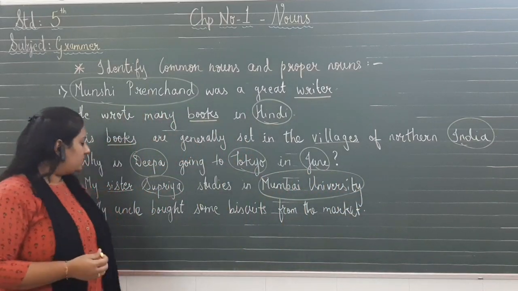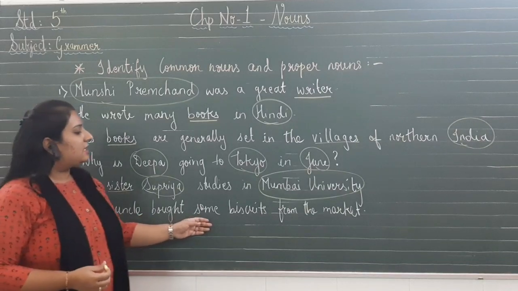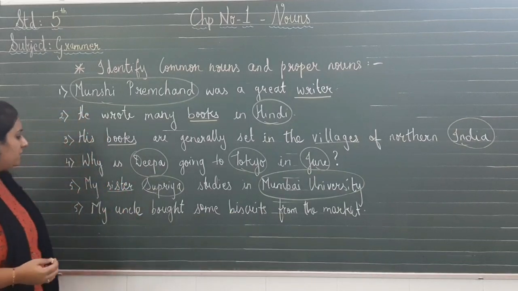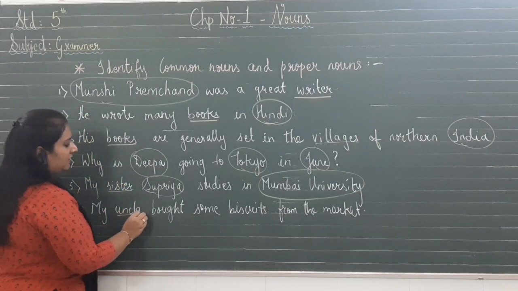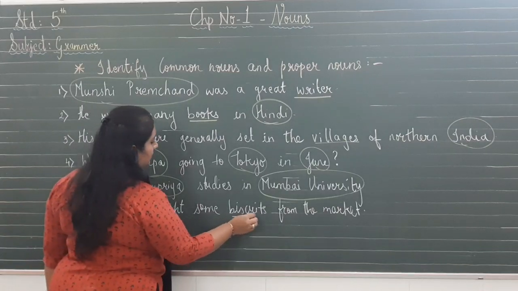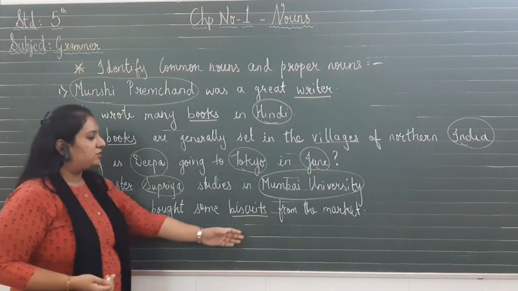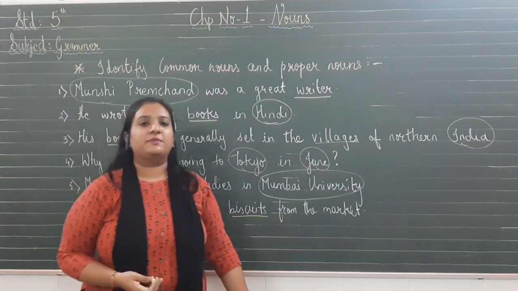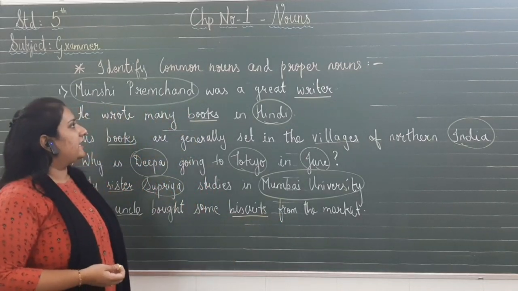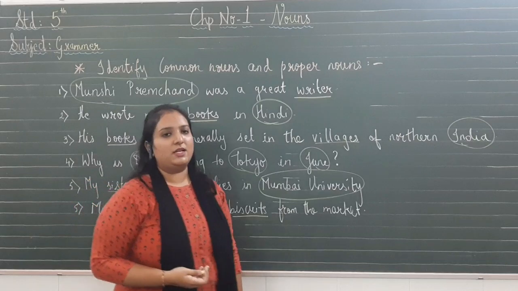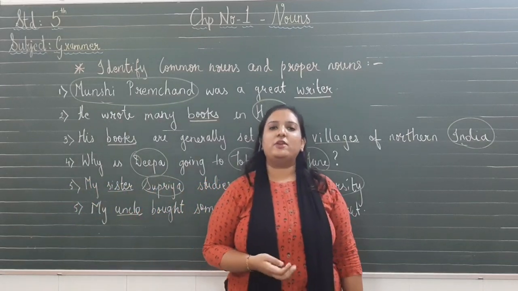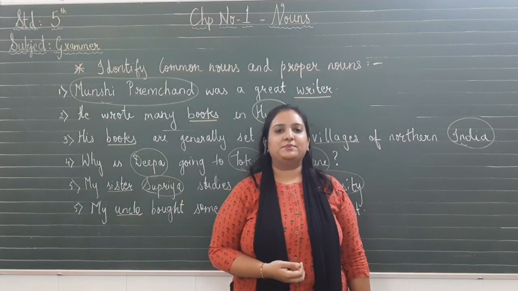And the last one is, my uncle bought some biscuits from the market. As you can see, uncle, common noun. Bought some biscuits. Biscuits is also a common noun. There is no particular name given to the biscuits from the market. So as you can see, in this exercise we have identified common nouns and proper nouns. I hope you have understood this exercise.